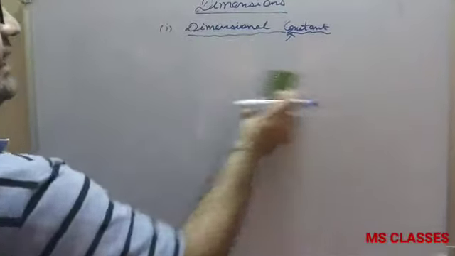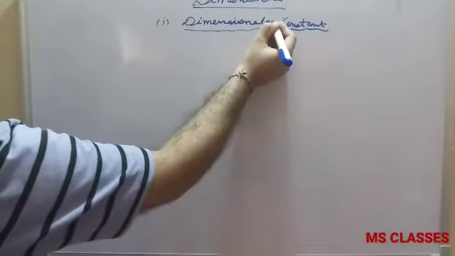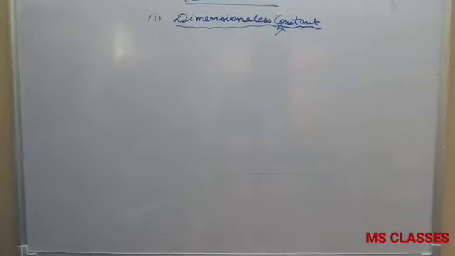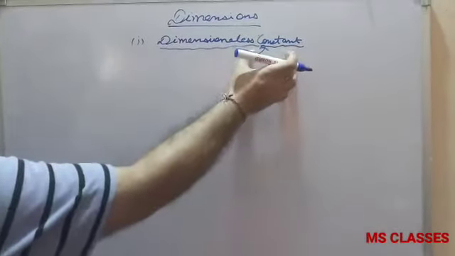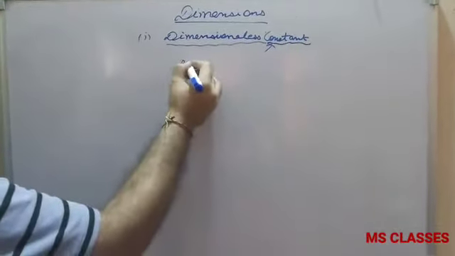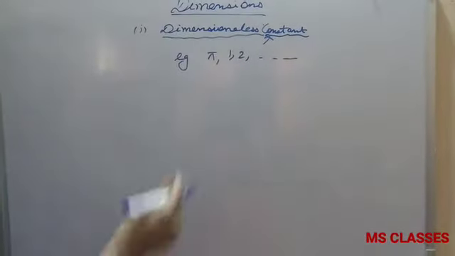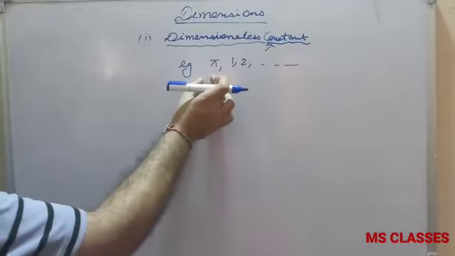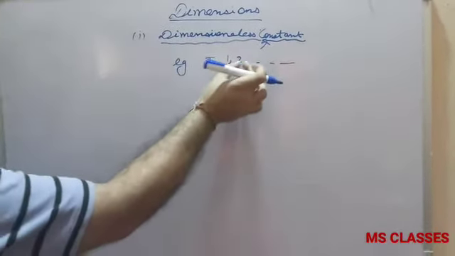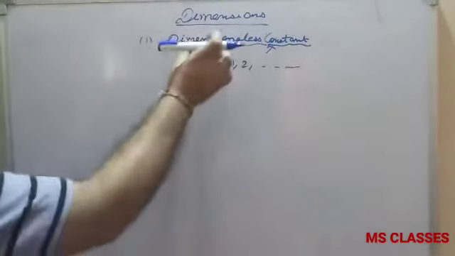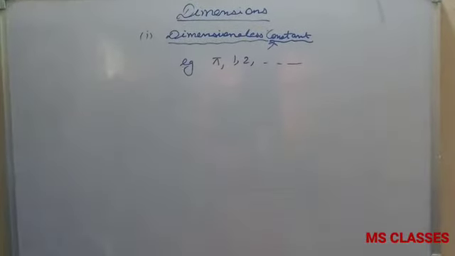Third is dimensionless constant. Dimensionless constant means the value is constant but it does not have any dimensions. For example, pi, 1, 2, etc. As you can see, pi is 22/7, which has a fixed value. 1, 2, these are also constants. So that is called dimensionless constant.